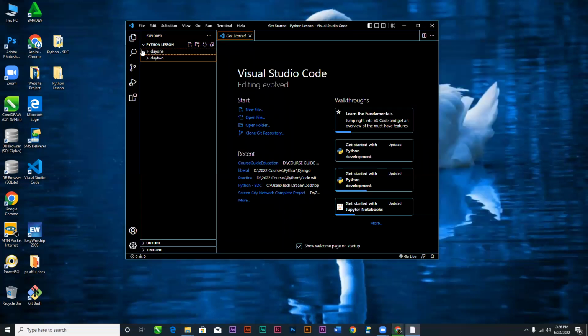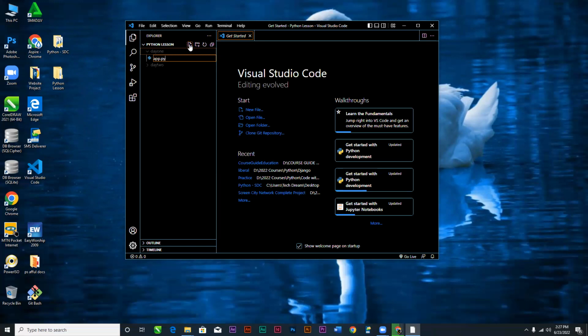Good. So I'll go inside the day 1 folder. I'll click on it and the arrow will turn down, meaning it has been opened. And then I'll create my first file in it. I'll call it any name that you want to give it, so I'll say app.py.